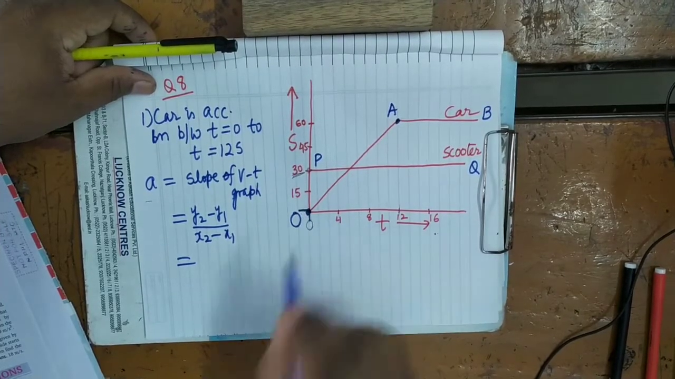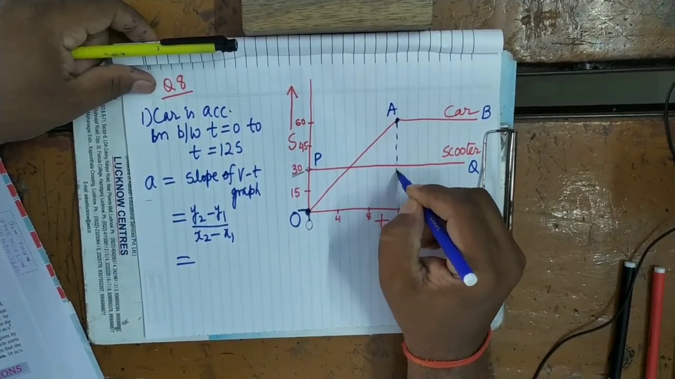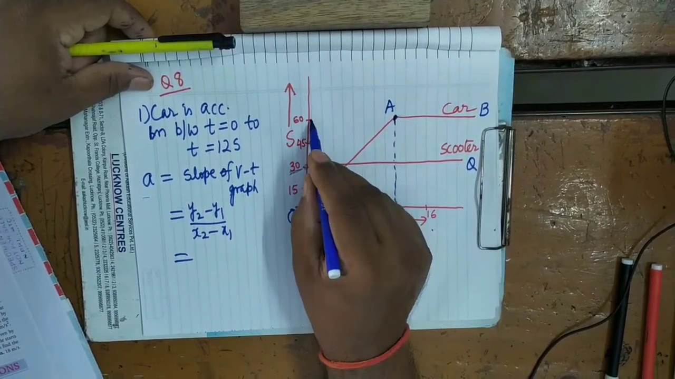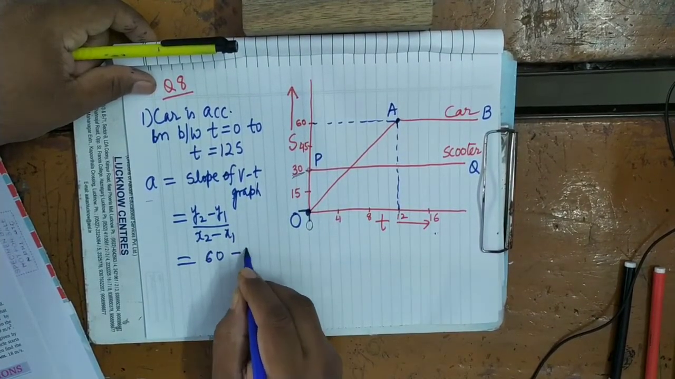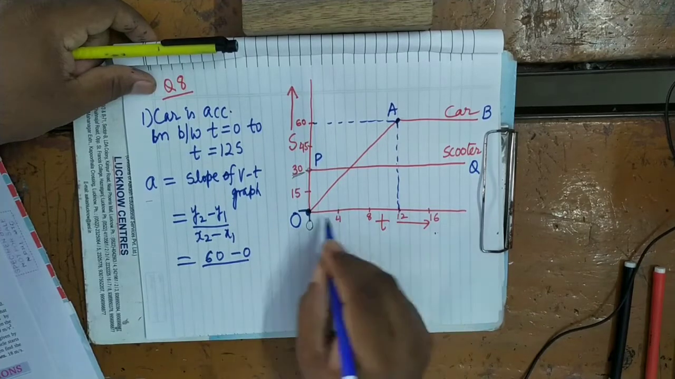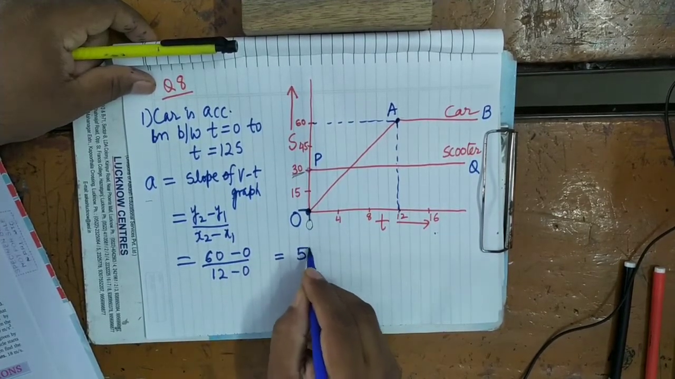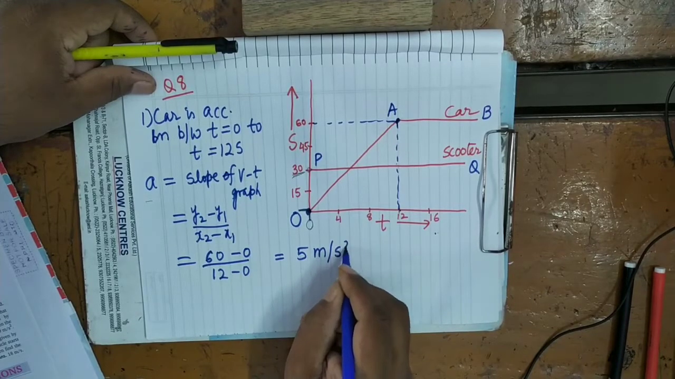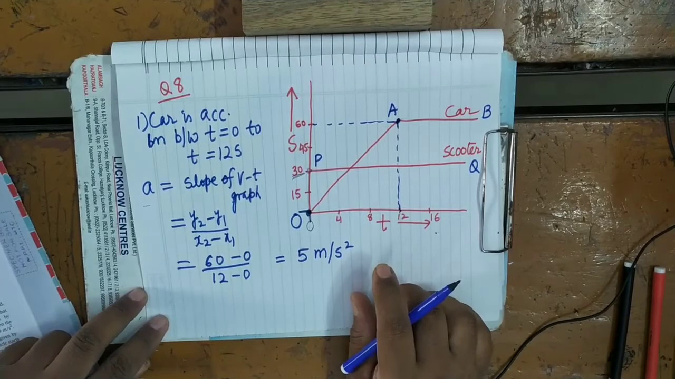x1 is 0, y1 is also 0. What is x2? x2 you can see here, it is 12. And what is y2? y2 is 60. So it is 60 minus 0 upon 12 minus 0. So it is equal to 5 meter per second square. This is the acceleration.